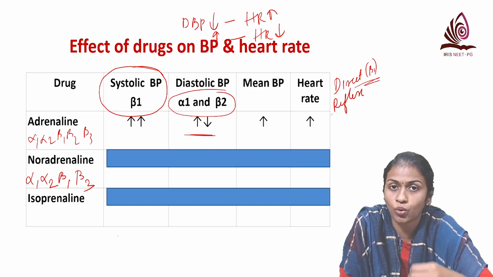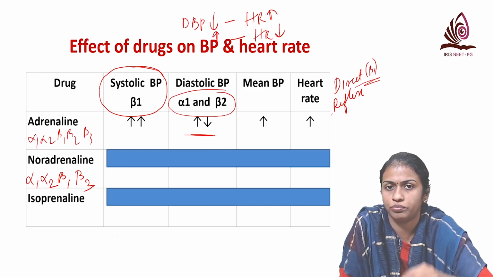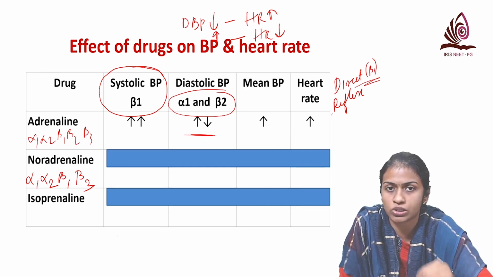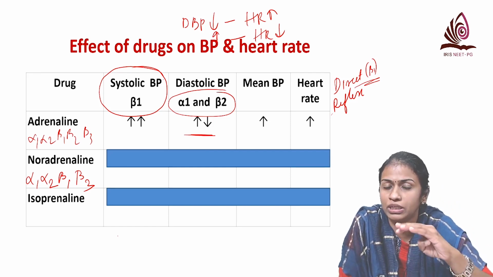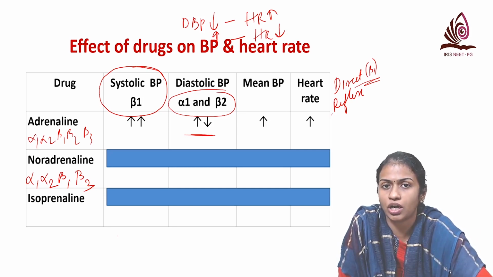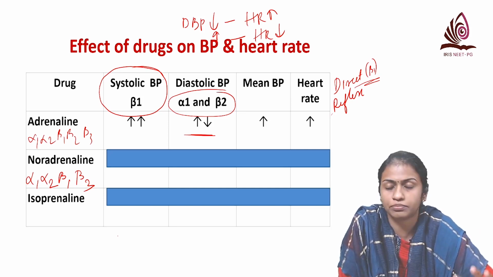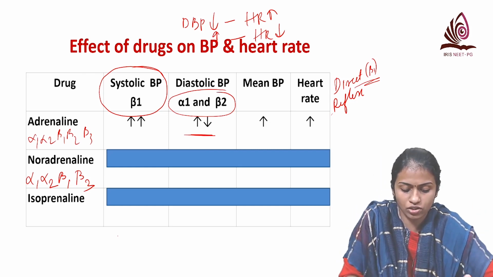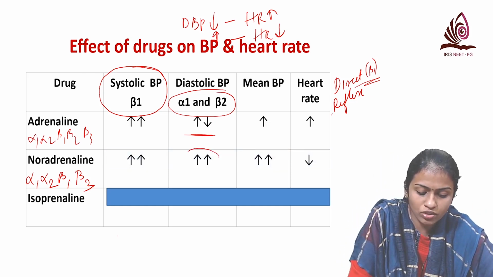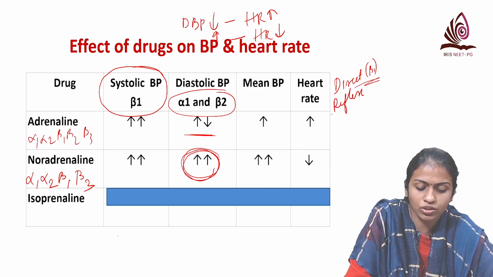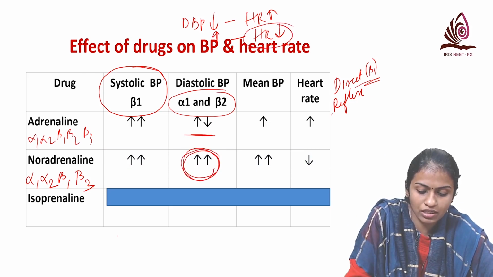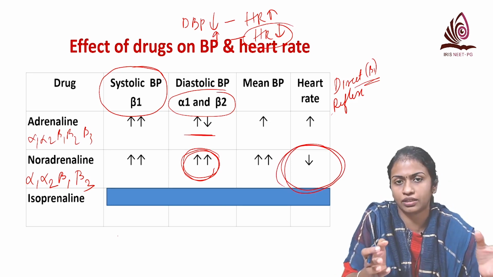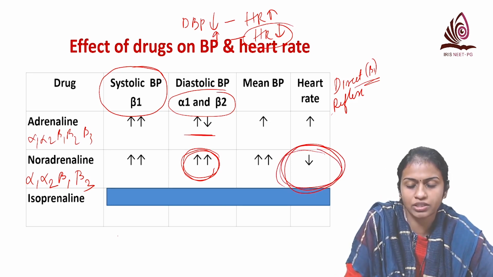For diastolic BP, there is no beta 2 action, only alpha 1, so diastolic BP will also increase. Mean BP will increase. What happens to the heart rate? There is a direct beta 1 increase, but the diastolic BP is increased, so there is a reflex decrease in heart rate. That is more prominent than the direct beta 1 mediated increase. So net heart rate is decreased.